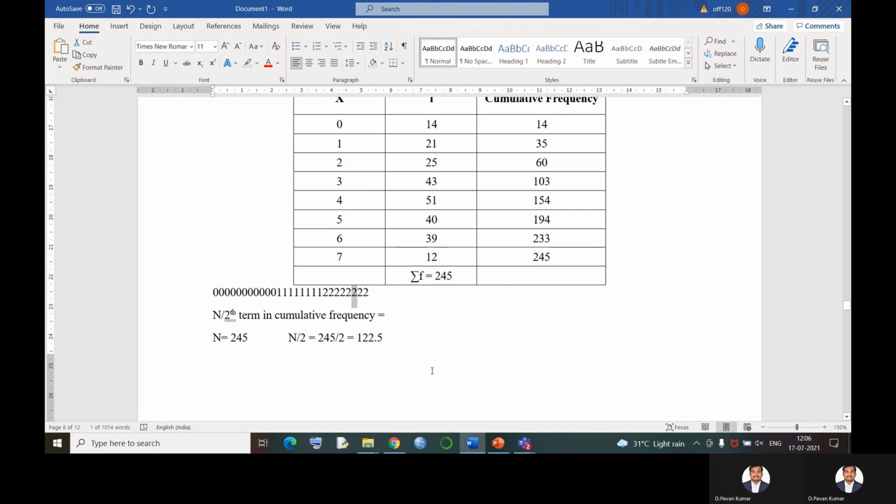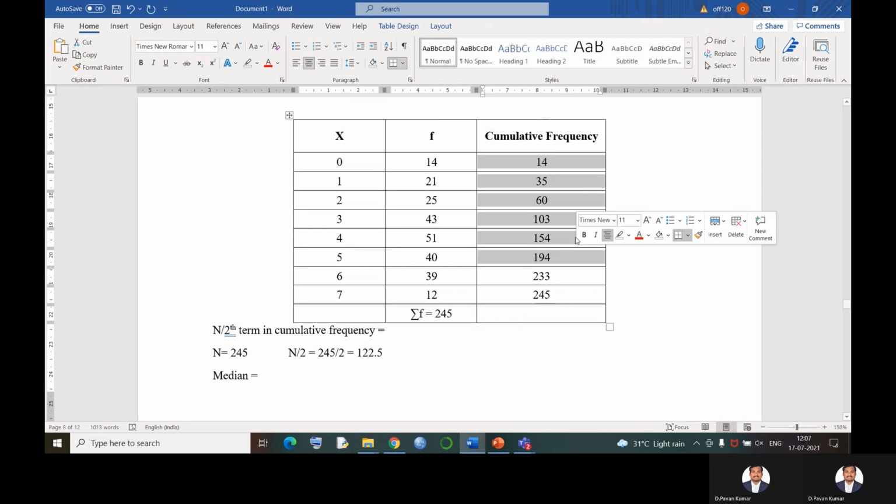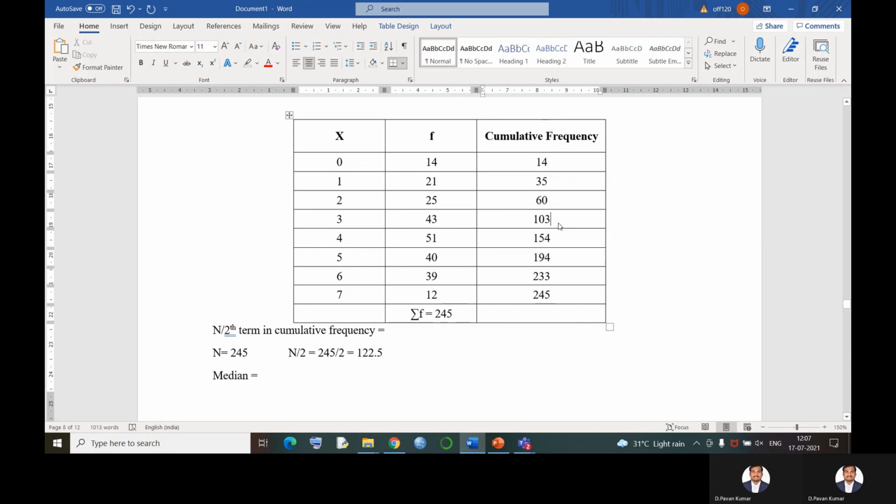Where is my middlemost value? To find that, I just found the middlemost term. Now I need to find the actual answer. Now identify where this 122.5 lies in the cumulative frequency. 122.5 will not be in 103, but 122.5 lies in 154, right?